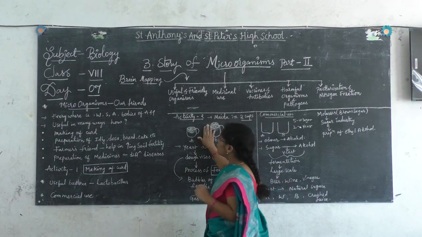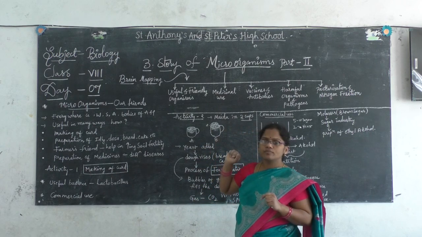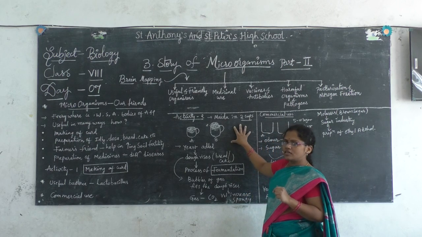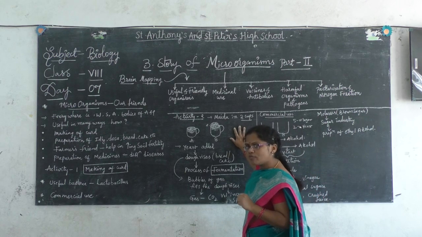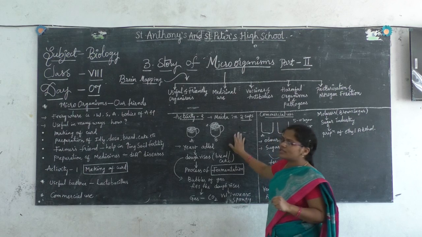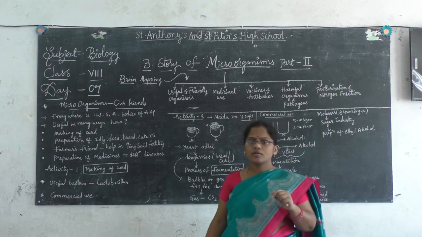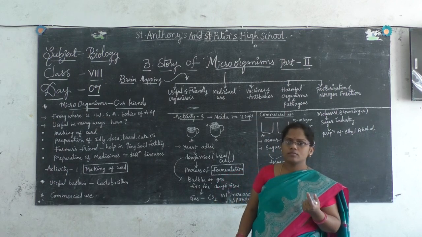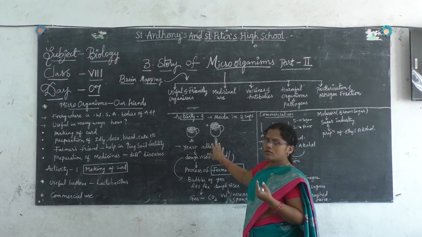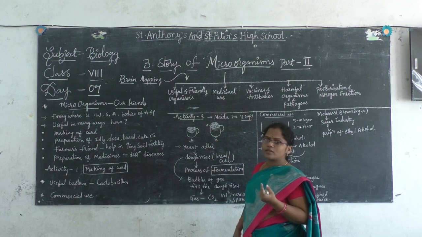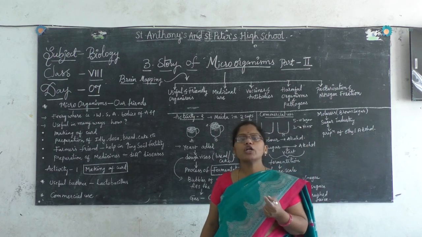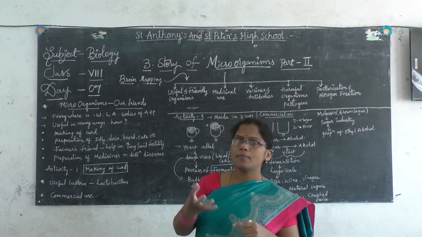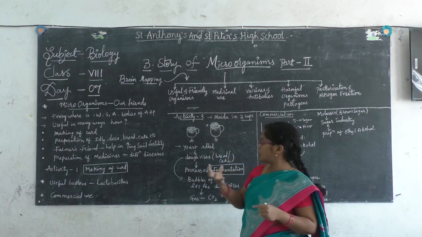Now, going towards activity 2. Activity 2 is also a daily activity, children. How can we prepare this at home? Try once. What you have to do for this? Take maida. In 2 cups, you take maida powder, and with the help of some water, you knead it and prepare a dough of maida.